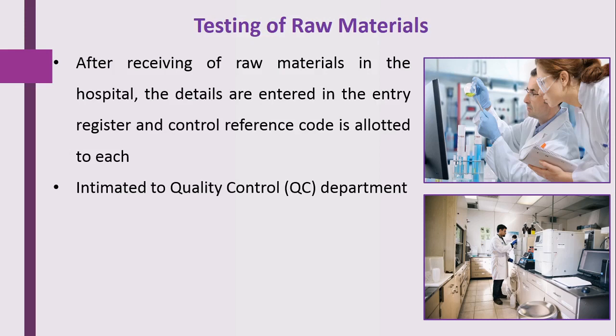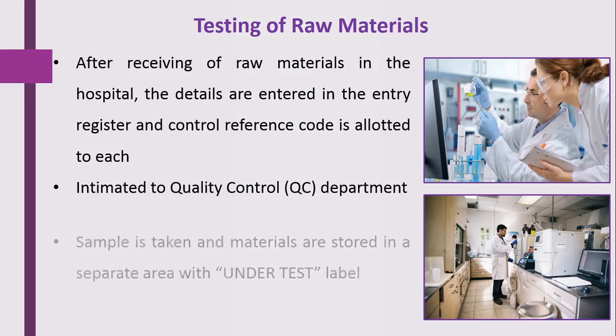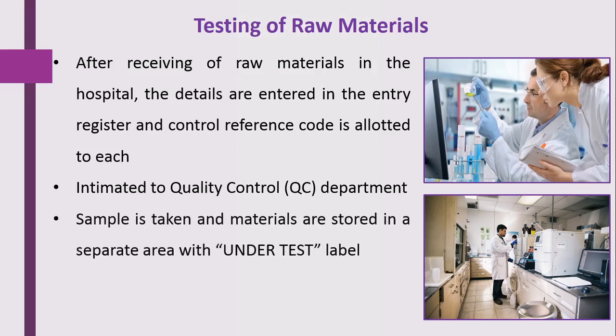After intimation, the quality control department will take the sample, and that department is responsible to give a report on that testing.